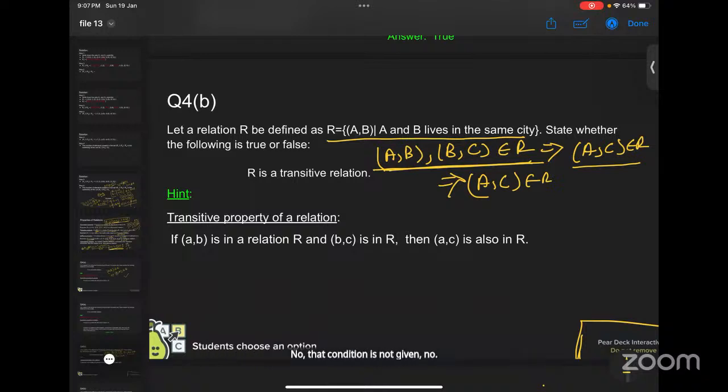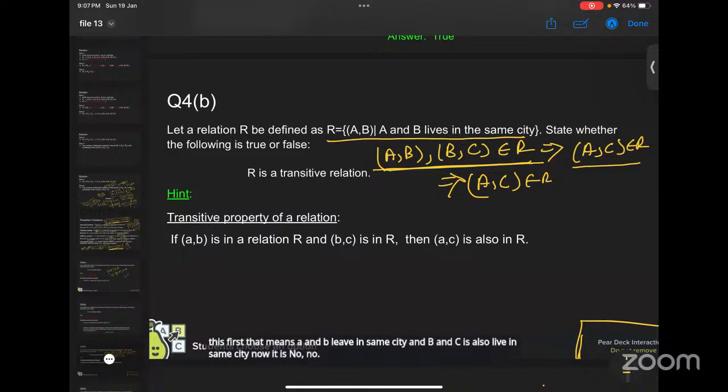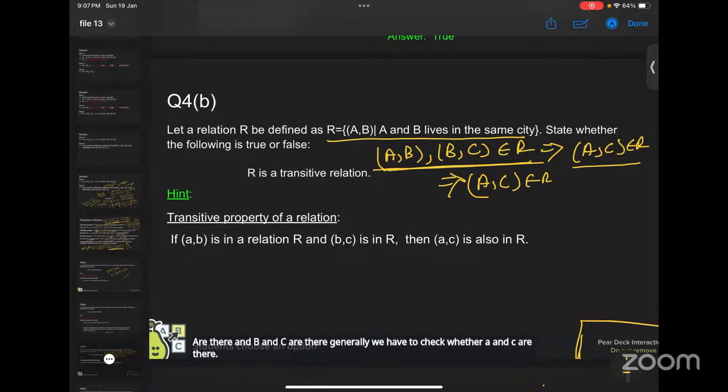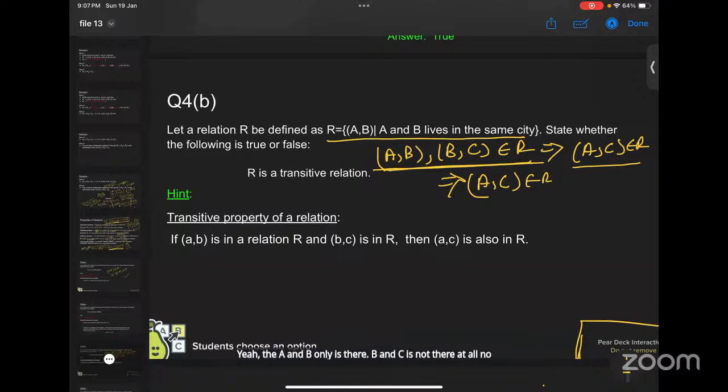As we were saying, in transitivity, if A and B are there and B and C are there, then only we have to check whether A and C are there. Here only A and B is there, B and C is not there at all. In that case, we need not check, and that is the reason this is a transitive relation.